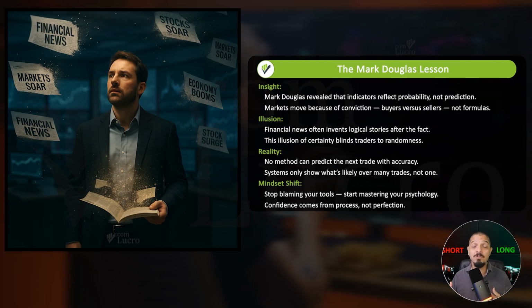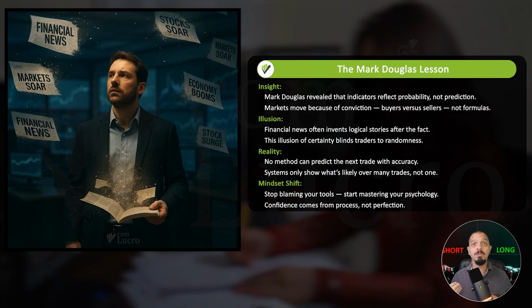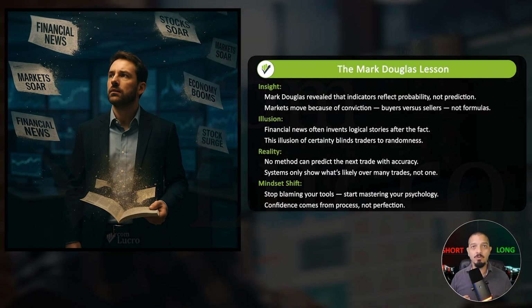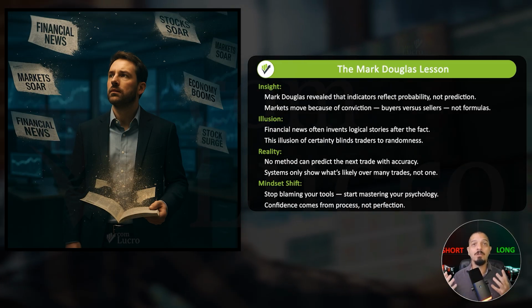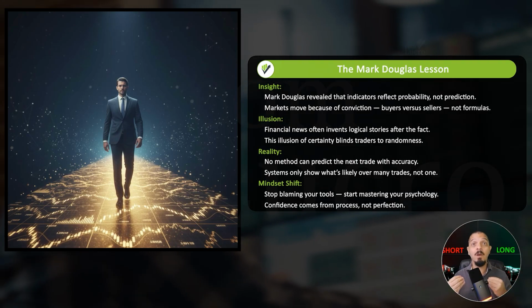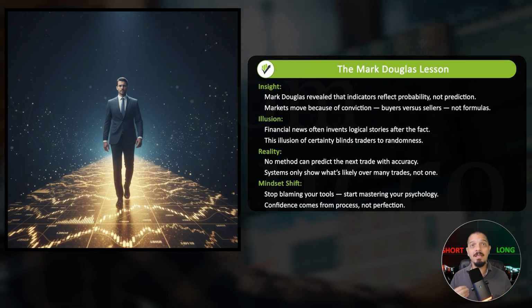And this illusion of certainty is what makes traders feel betrayed by their systems, thinking the methodology failed them, when in fact, no technical method can predict what will happen next on a trade-by-trade basis. As Mark said, technical systems only tell you what's likely to happen over a series of trades, never the next single one.